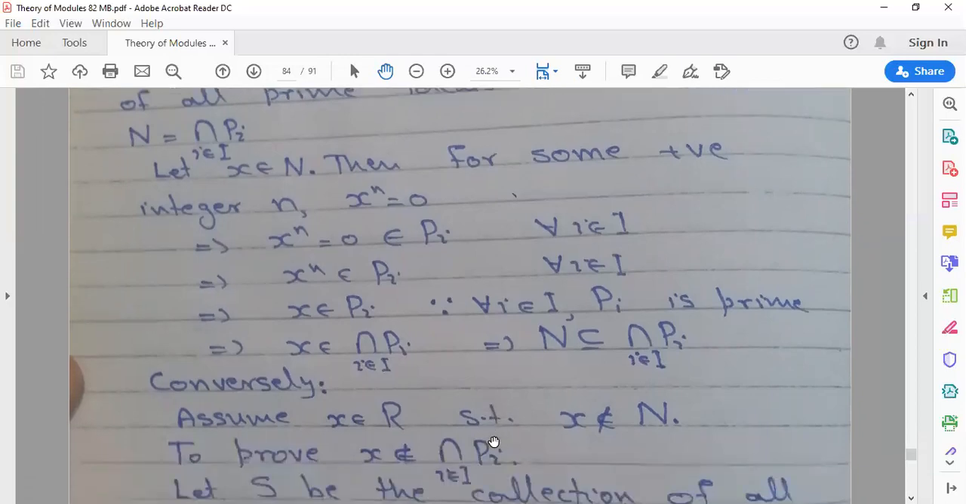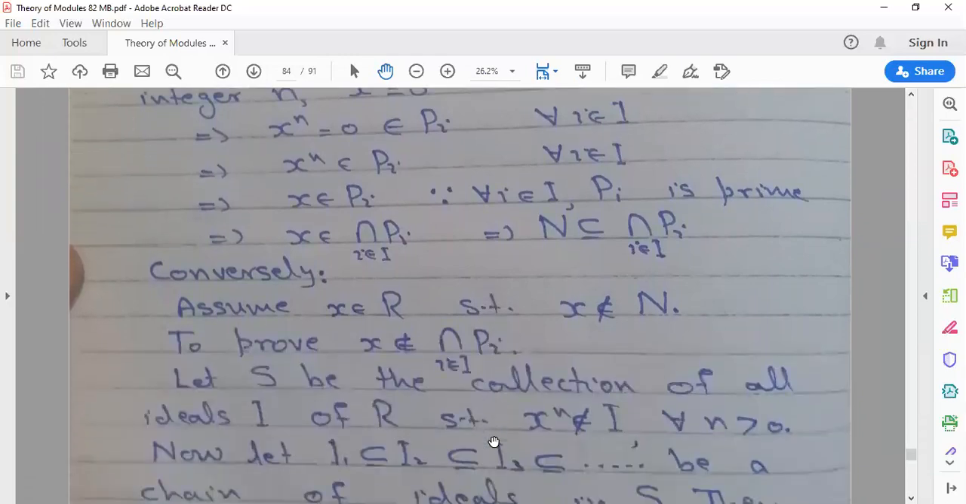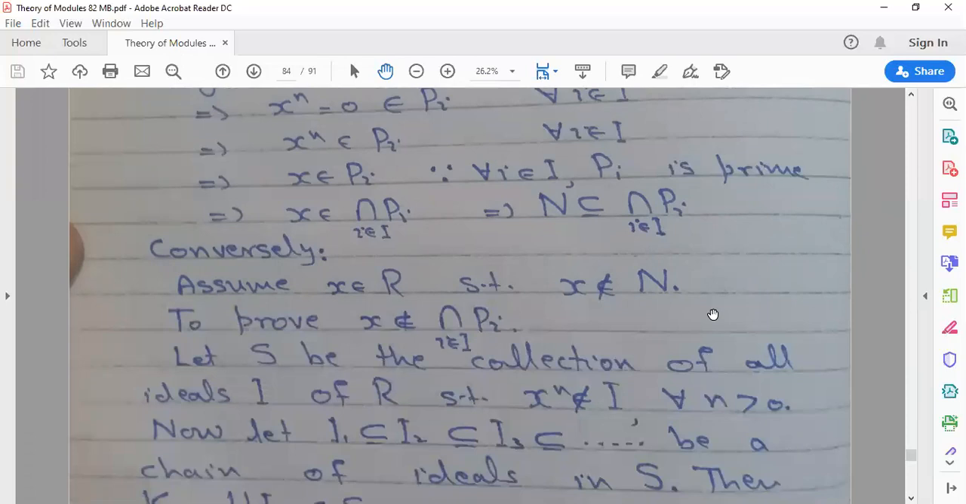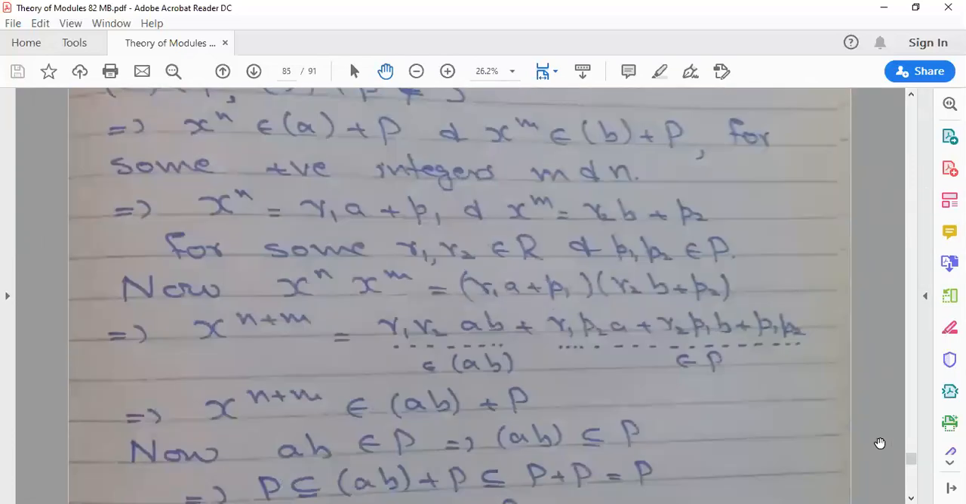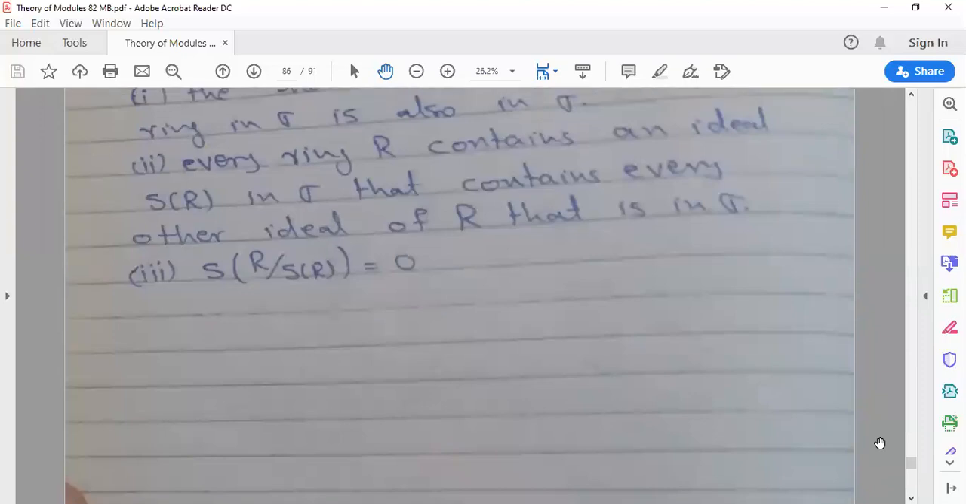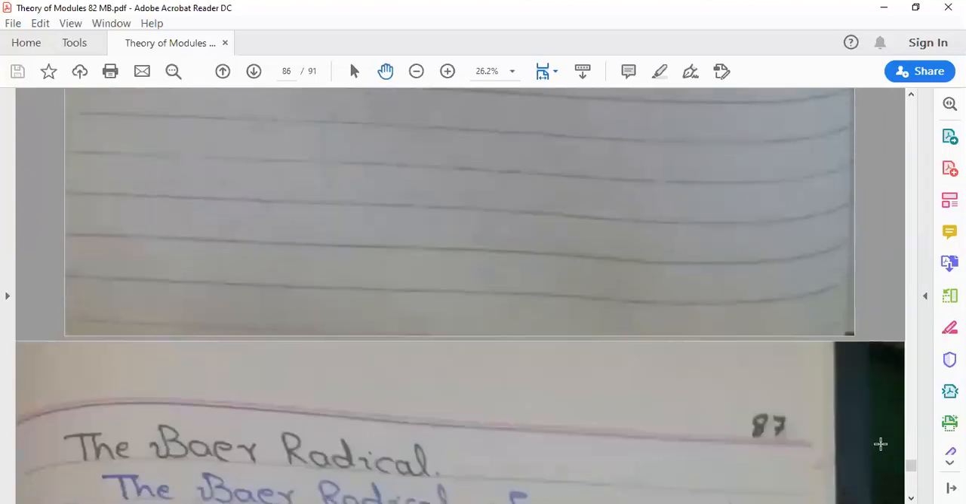After this, we prove the converse part of the theorem. That means we take an element from the intersection of Pi and prove that this element belongs to N. So for this we start the proof of this theorem.